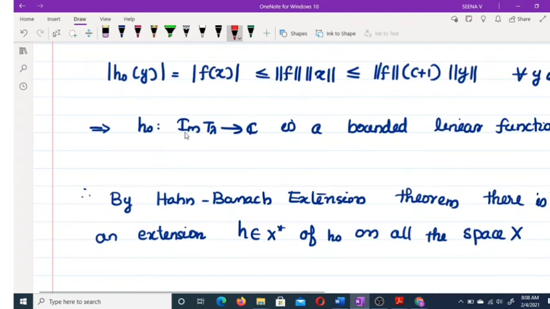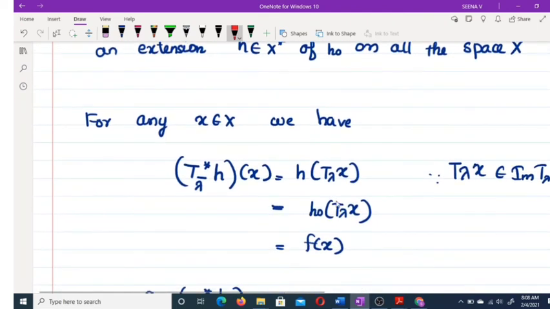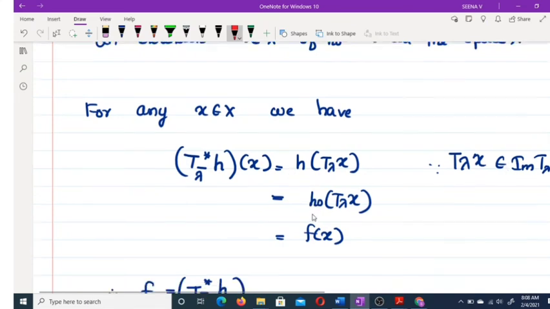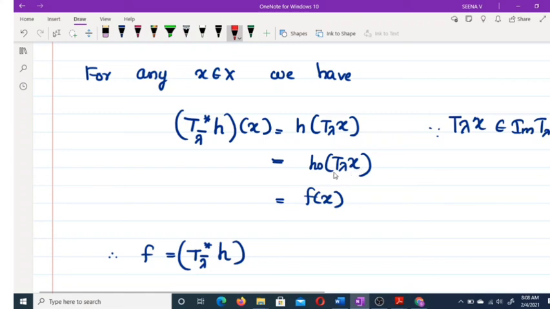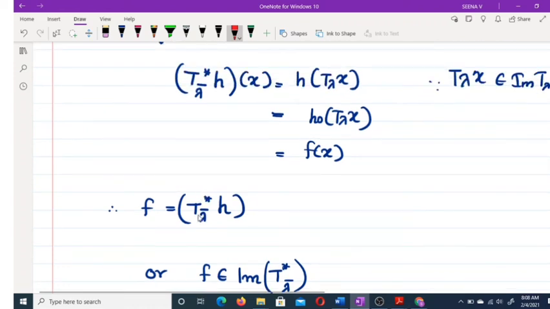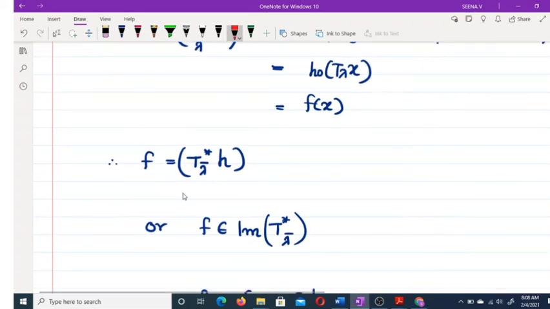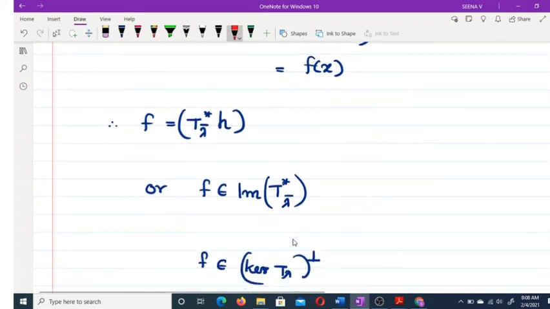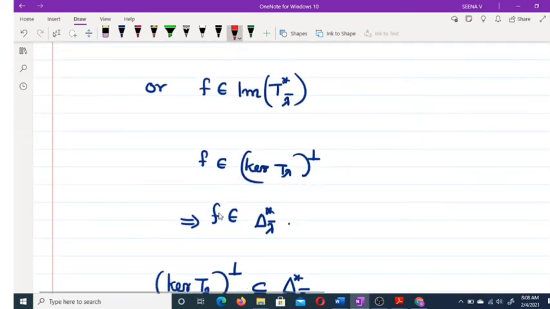So for any element in image of T lambda, h naught is the same as h. Therefore h naught of T lambda x is f of x. Thus we get f equals T star lambda conjugate h. That means f is in the image of T star lambda conjugate.